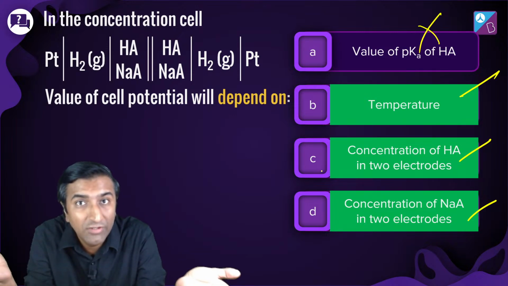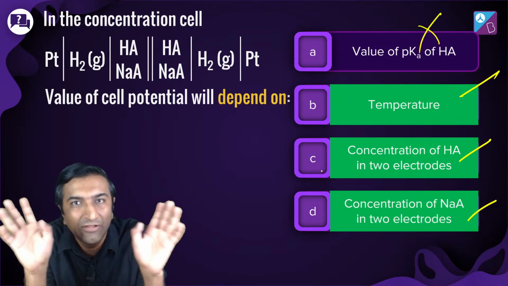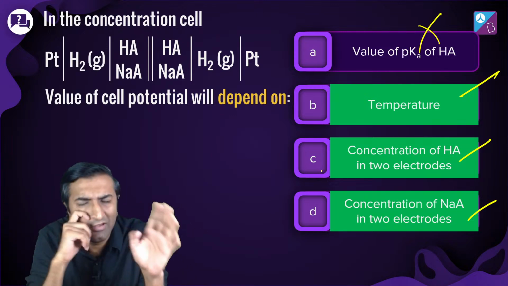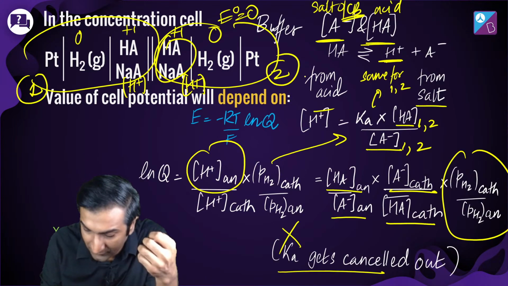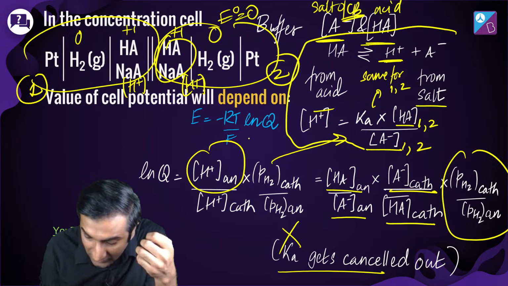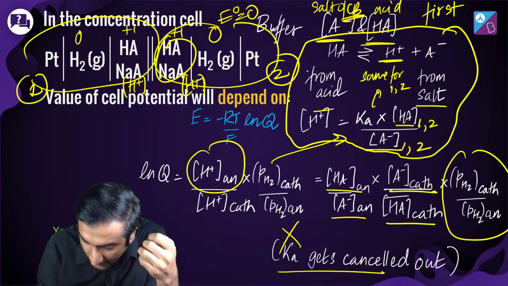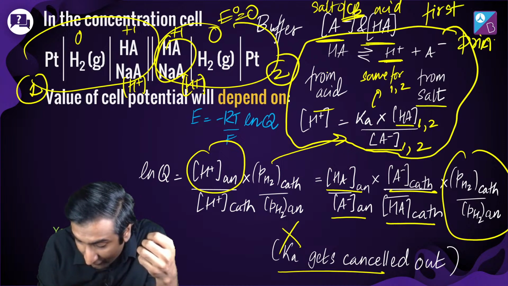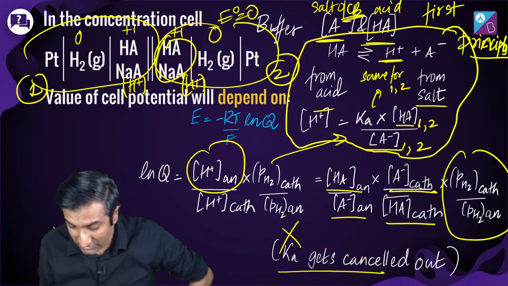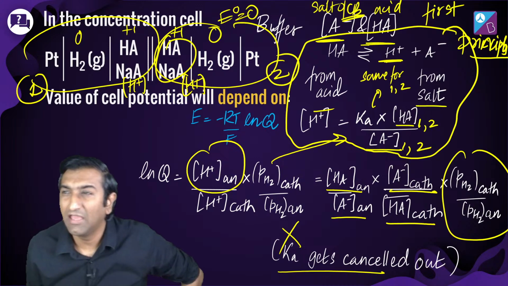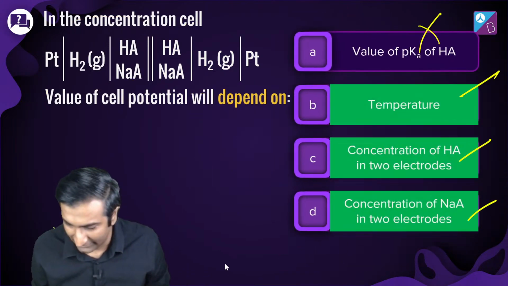By putting a buffer, that's what you're doing. You're maintaining a concentration of H plus. What is that concentration? वो मैंने आपको formula लिख के तो दिखा दिया. And you know, even if you don't need the formula. I told you कि formula है, but formula की कोई जरूरत नहीं. देखो, from first principles we have figured it out. First principles, proving to you time and again that formulae are okay, but formulae से ज्यादा जरूरी है उस formula को कैसे derive किया गया. If you go just with the formula, like pKa कहाँ होगा क्या होगा, थोड़ा मुश्किल हो सकती है, but देखो first principle करने से काफी आसान हो गया. All right, excellent.